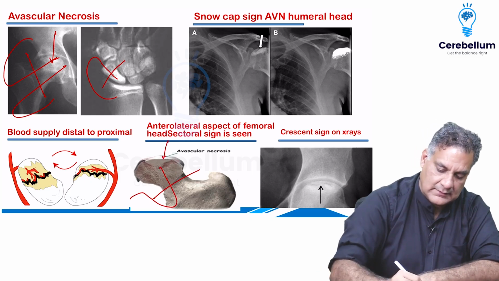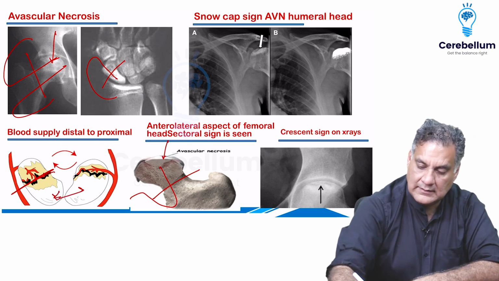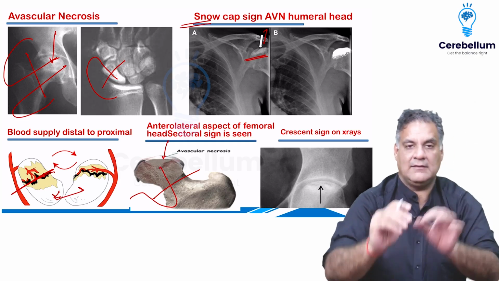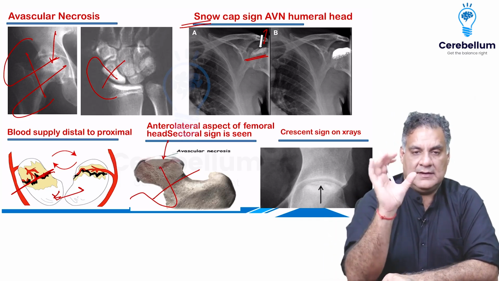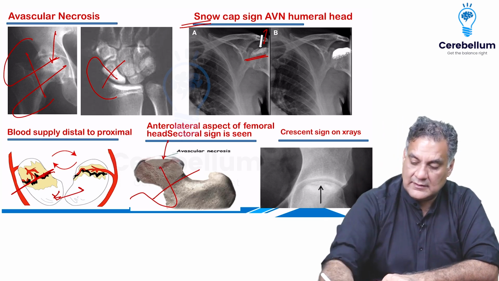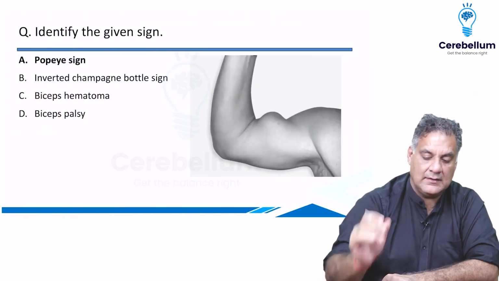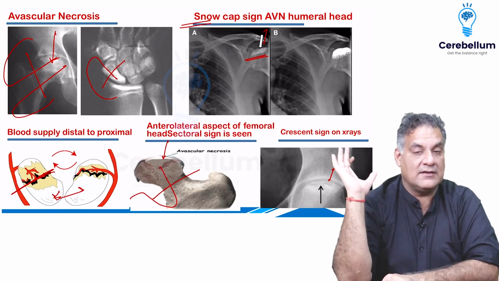Avascular necrosis. In the head of the humerus, it causes whitening, the snow cap sign. Wherever there is AVN, it will appear more white. In the femur, it affects the anterolateral aspect of the femoral head. A crescentic lucency is seen, called the crescent sign. MRI will show you a double line sign, which is the diagnostic investigation.